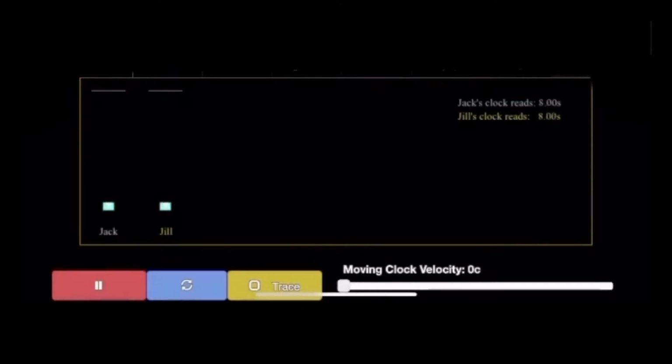But when you move one of the light clocks to a constant speed, you see that it takes the moving clock longer to make one cycle. So, when it finishes that cycle, which is always 8 seconds, the stationary clock has gone past the first cycle, recording that more time has passed.